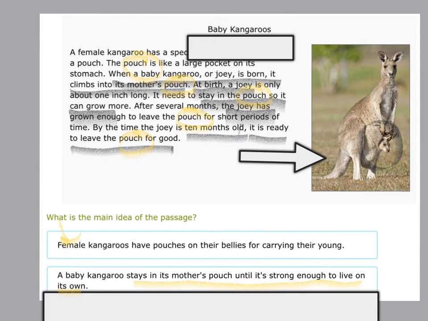So again, that's giving me a good idea of what the main idea is. And because I heard the word pouch so many times, I think that this first choice for main idea would be the main idea of this particular passage.